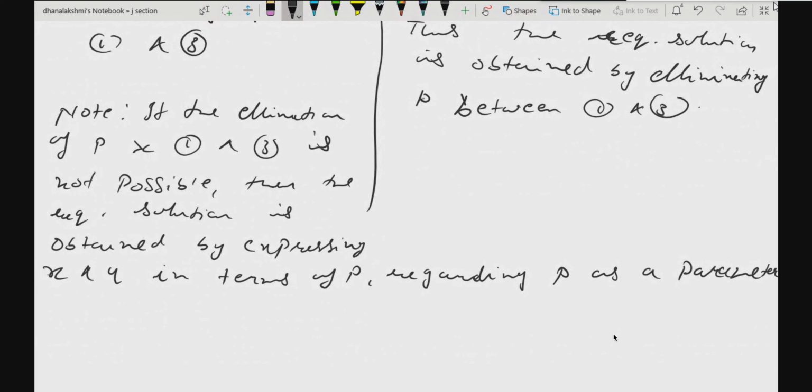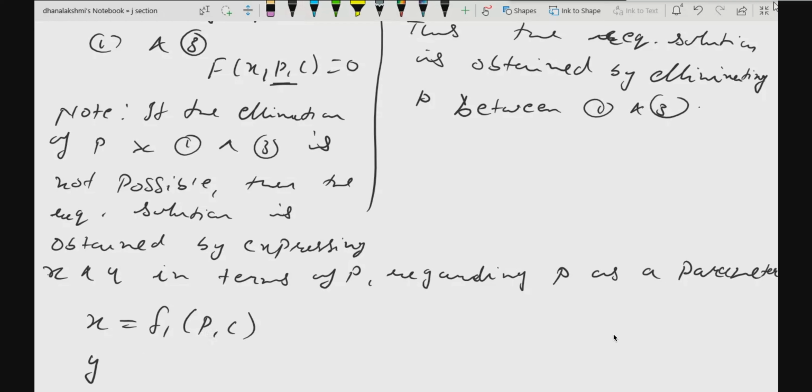Suppose for the first one, the third equation was something in terms of x, p and c. Suppose you are not able to find p in terms of x and c, what you will do is express x as a function of p and c. This value you will substitute in 1 so that you will get y as some function of p and c.